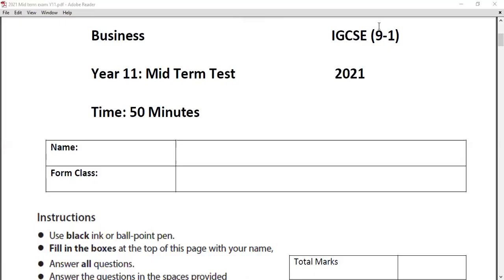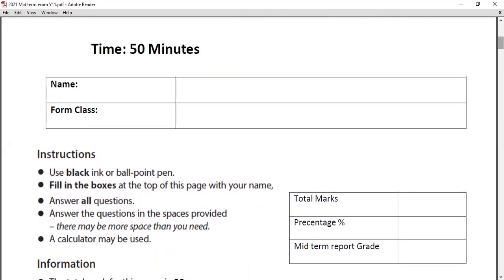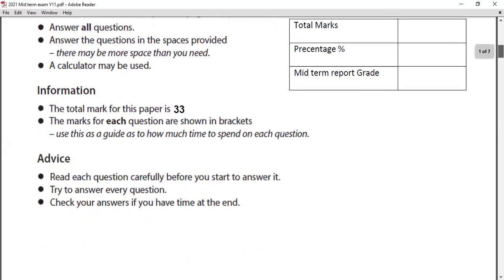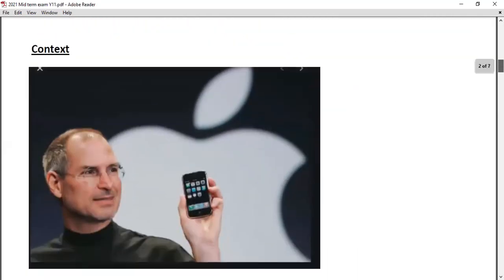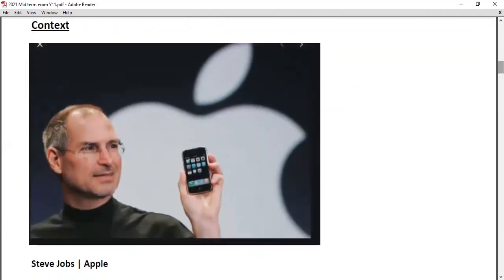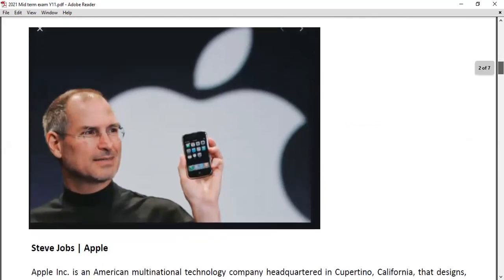Right, welcome everyone. Today I'm going to discuss the exam feedback, and we are going to discuss the midterm paper, the midterm examination of Year 11, IGCSE 2021 midterm examination. For this midterm examination, I used a case study from Apple. This is a paper out of 33, and out of 50 minutes paper. The context I use here is Apple and Steve Jobs.